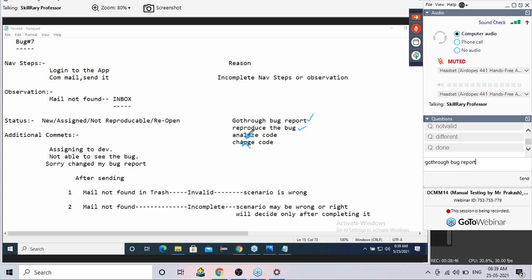Only the first two. Very good. Just by going through the report only, I can decide whether the bug is invalid or not.